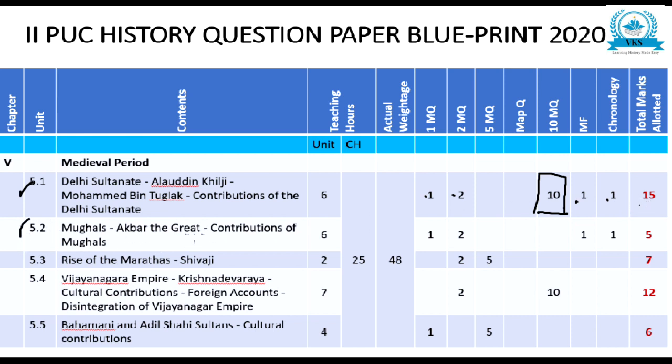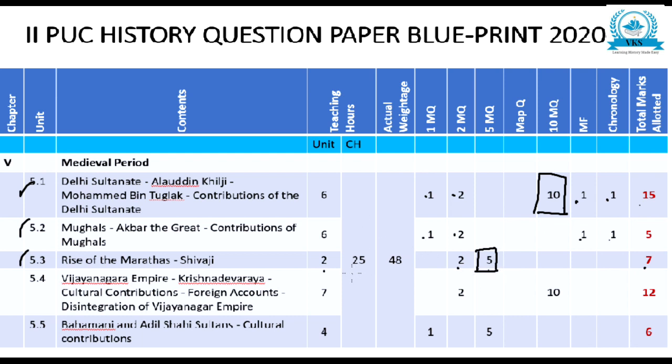5.2 Mughals. Teaching hours 6, 1 mark 1 question, 2 mark 1 question, match the following one, chronological order 1, total 5. Rise of Marathas. Teaching hours 2, 2 mark 1 question, 5 mark 1 question, then total 7. So here we can think a conquest of Shivaji can come as a 5 mark question.